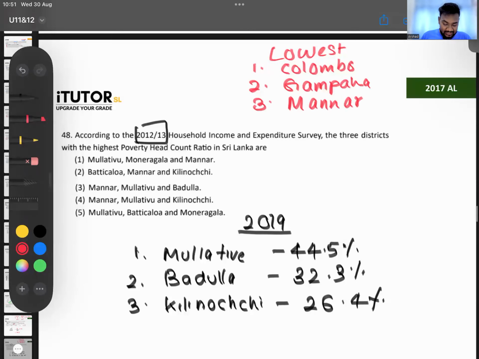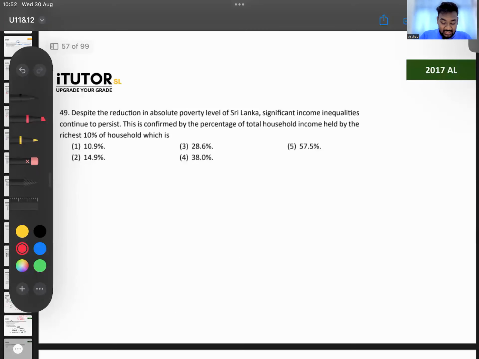Okay, 49. Despite the reduction in absolute poverty level of Sri Lanka, significant income inequalities continue to persist. This is confirmed by the percentage of total household income held by the richest 10%. Guys, how much do you think? In Sri Lanka, the richest 10%, how much of the income do you think they are getting from the total income? This is connected to the Lorenz curve and all of that. Richest 10% people, around how much?